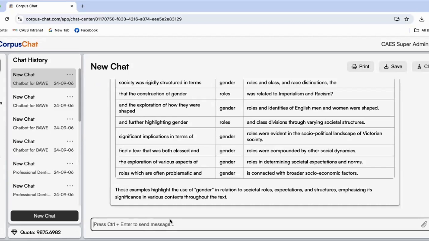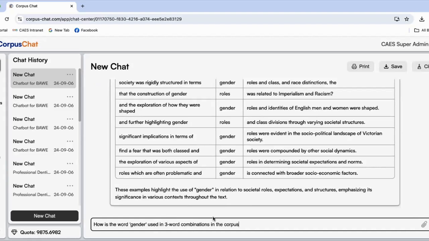Another very interesting point about collocation is what we call n-grams, that is multi-word combinations. For example, for gender, you can ask, how is the word gender used in three-word combinations in the corpus, okay?